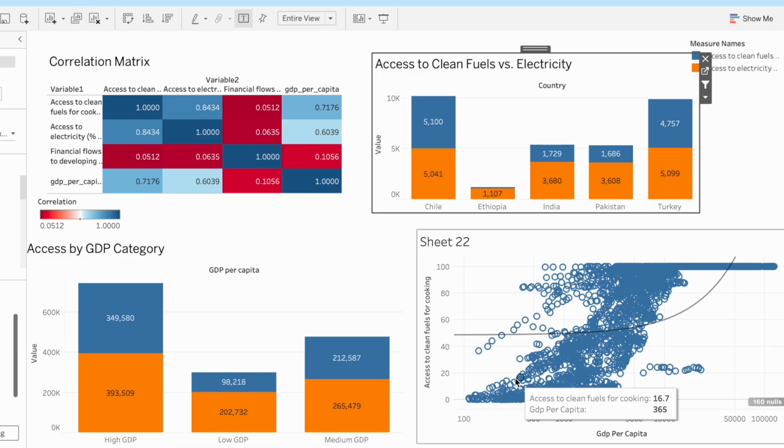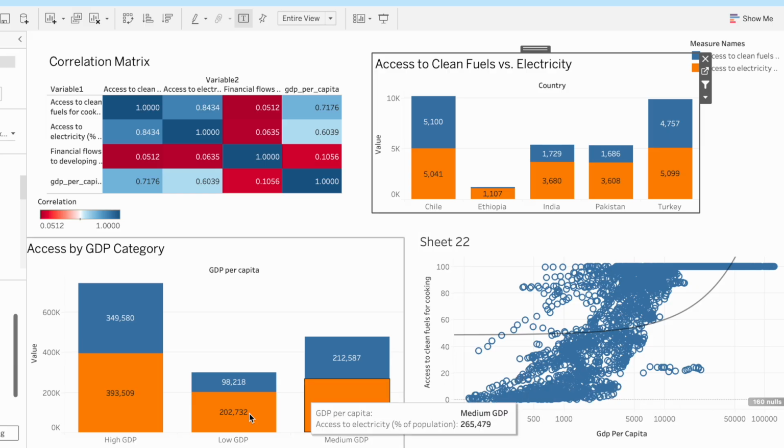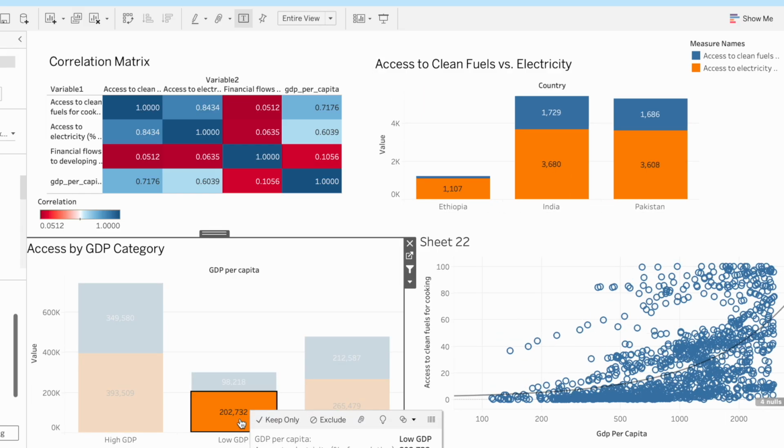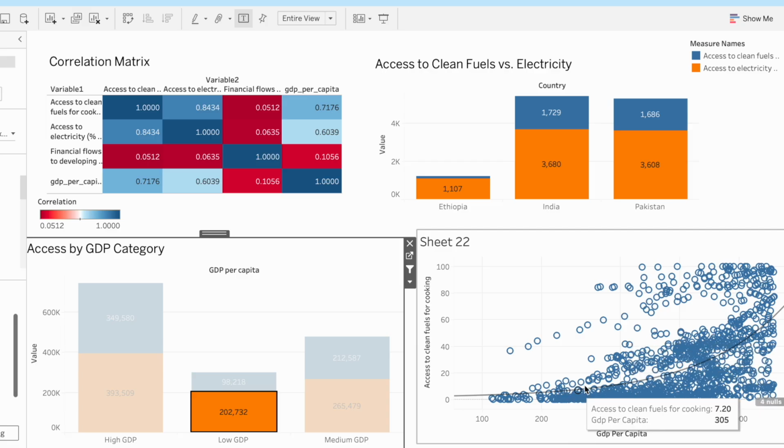Finally, the scatter plot visualizes the direct relationship between a country's GDP per capita and its access to clean cooking fuels. This dashboard allows for an interactive analysis. For example, selecting the lower GDP category on the bar chart would filter the scatter plot, showing that all the countries in this group are clustered in the bottom left corner.